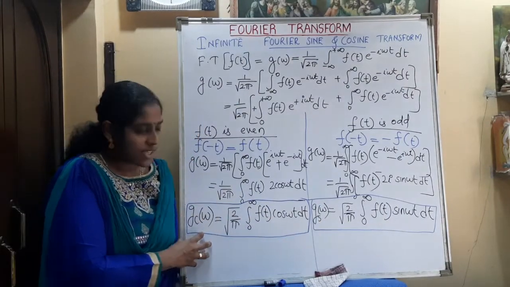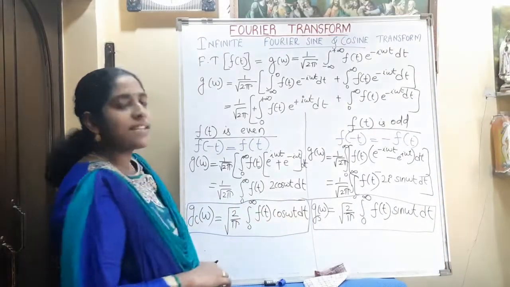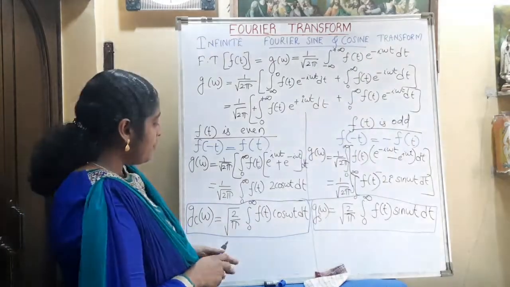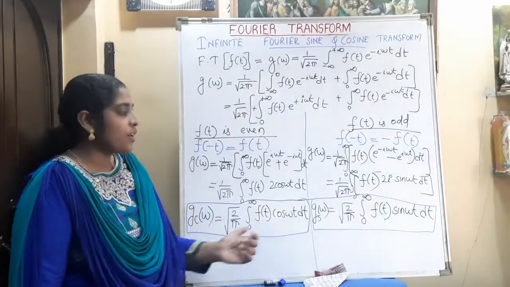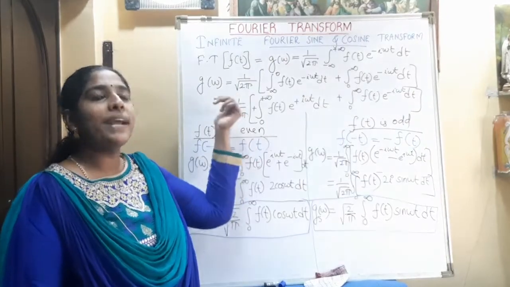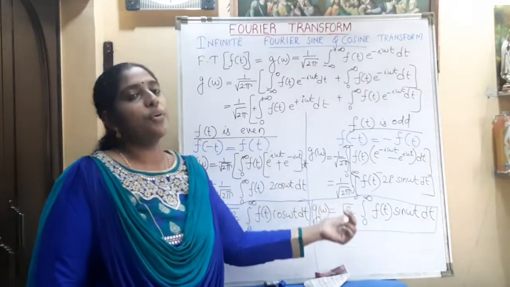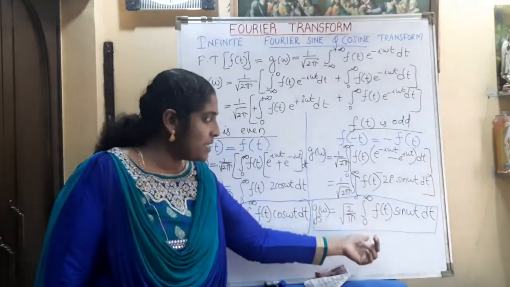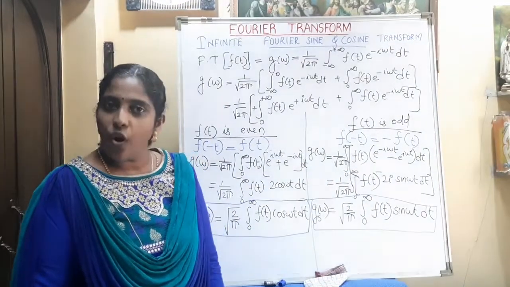This is the Fourier cosine transformation. This is the Fourier sine transformation. In the Fourier cosine transformation, there is a cos term, and we have applied the concept of even function. In the Fourier sine transformation, a sine term is there, and we have applied the concept of the odd function.